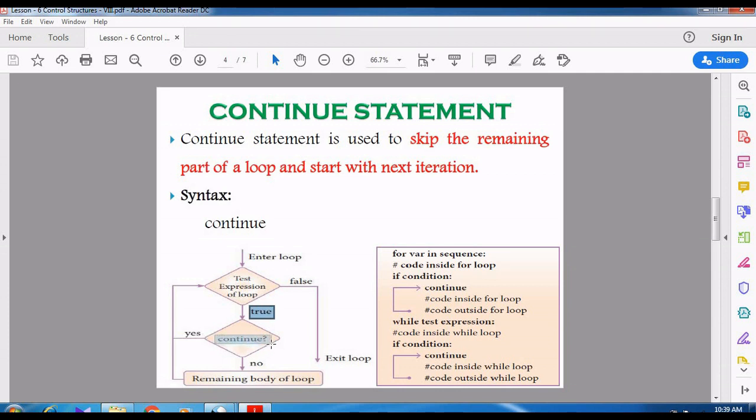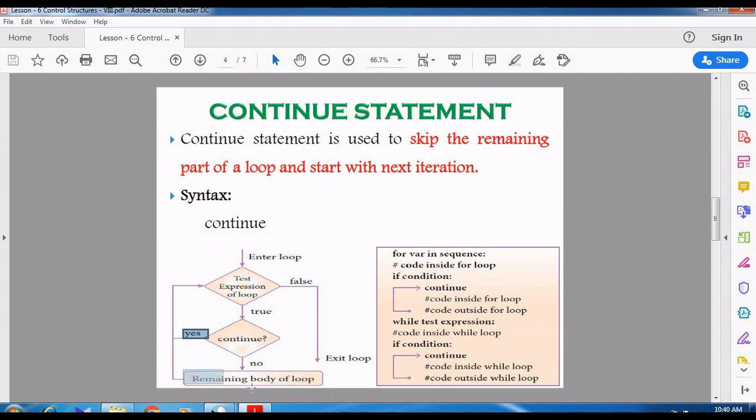But whenever the condition is true, it enters into the body of the loop. But inside the body of the loop, if we have a continue statement, then what will happen? Continue statement means it skips all the statements in the loop, and then it goes for the next iteration. See here, the arrow mark goes to the test expression again.